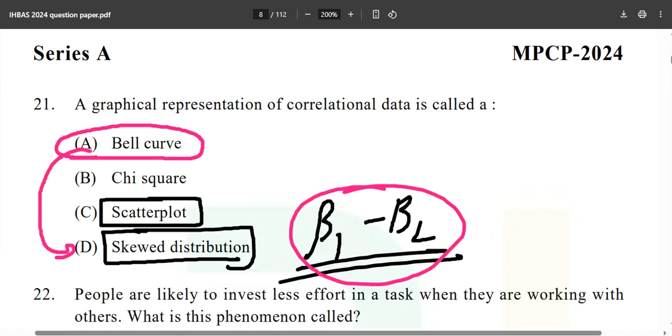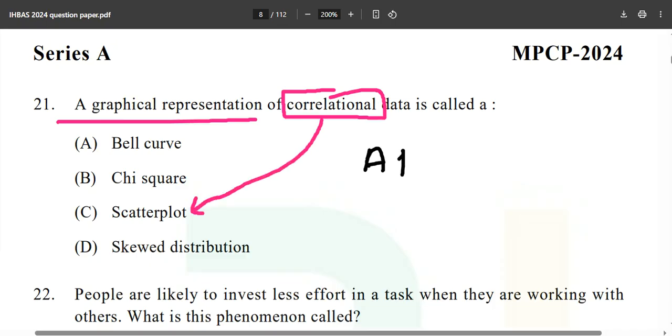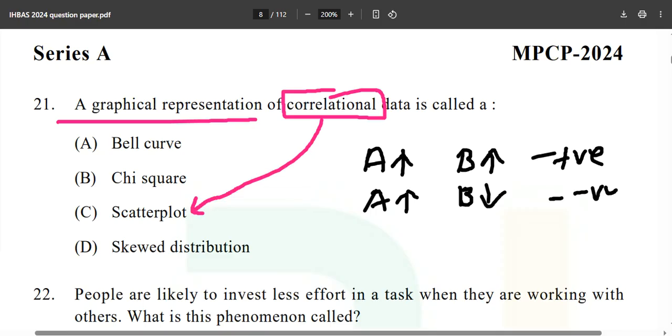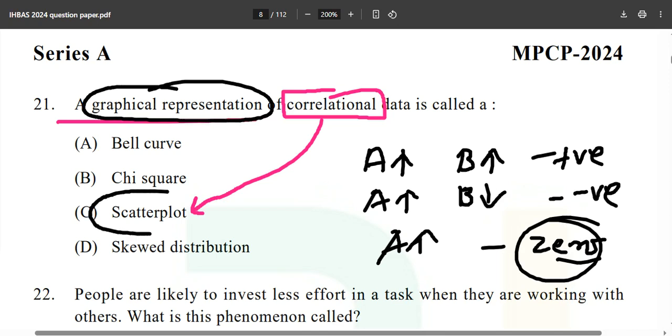Obviously, the scatter plot remains, and that is the correct answer. A graphical representation of correlational data is called a scatter plot. So what is a correlation? A will go up and B will go up is called the positive one. A will go up and B will go down is called the negative one. A will go up and nothing will happen is called zero correlation. These are simple things, and we can have a graphical representation for that,